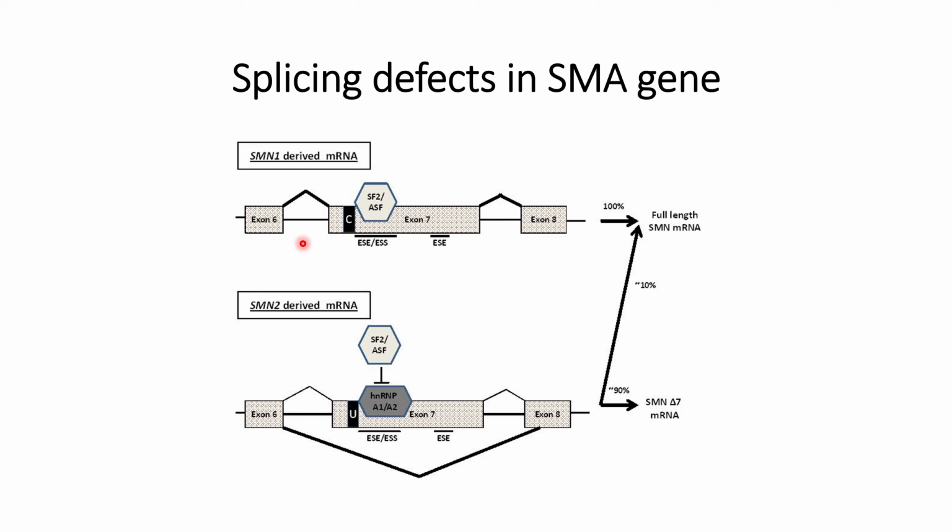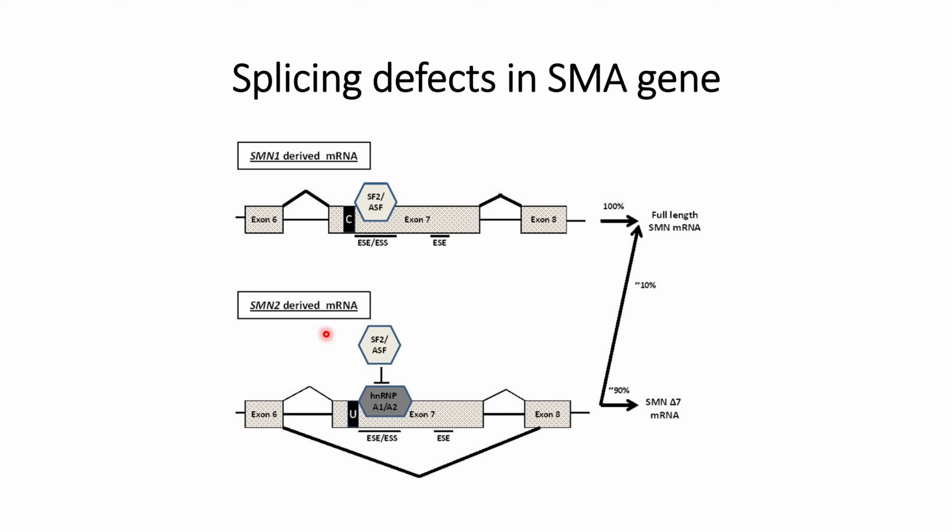Splicing is a term used to remove the non-coding intron part and connect the exon parts. So in the case of SMN1, the splicing occurs correctly, and the full-length SMN mRNA is formed that helps in the formation of functional protein.